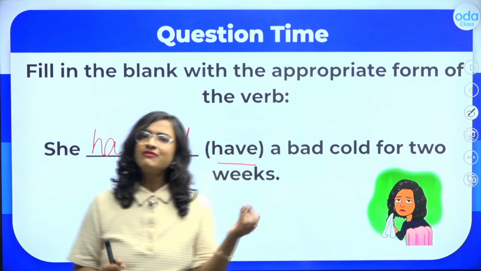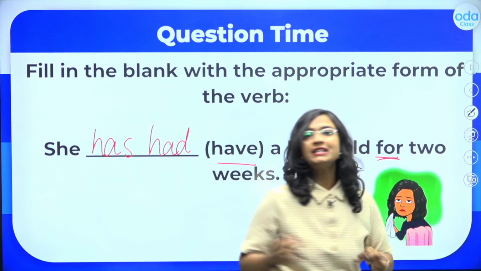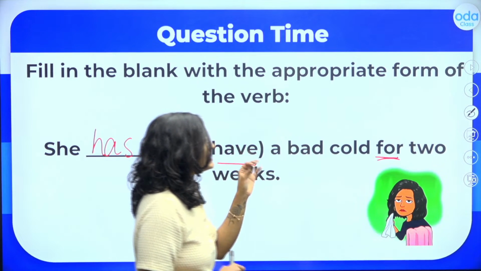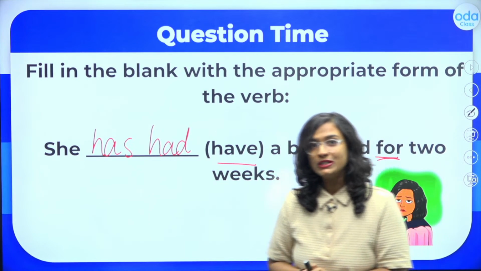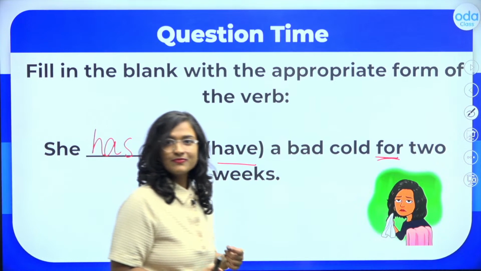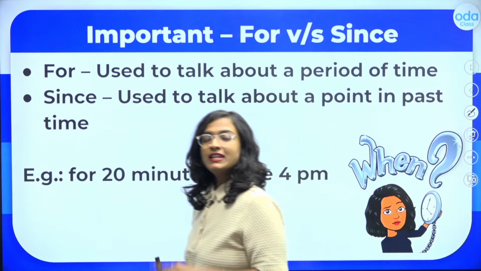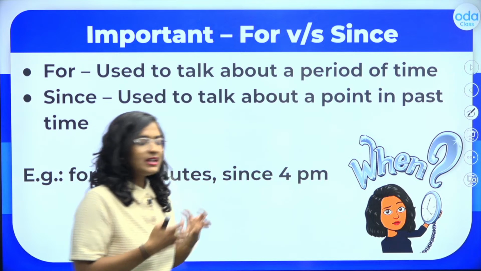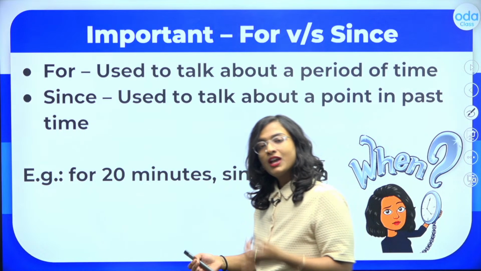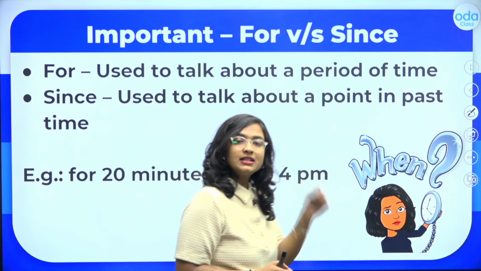Now students, I'm sure that you have noticed we have been using these two words specifically, for and since, quite a bit in the present perfect tense. So students, let me quickly clarify the difference between these two words, because students often get confused between the words for and since. Let me tell you, for versus since. Remember students, we use for when we are talking about a period or an amount or a duration of time. On the other hand students, we use since when we are talking about a particular point in time.